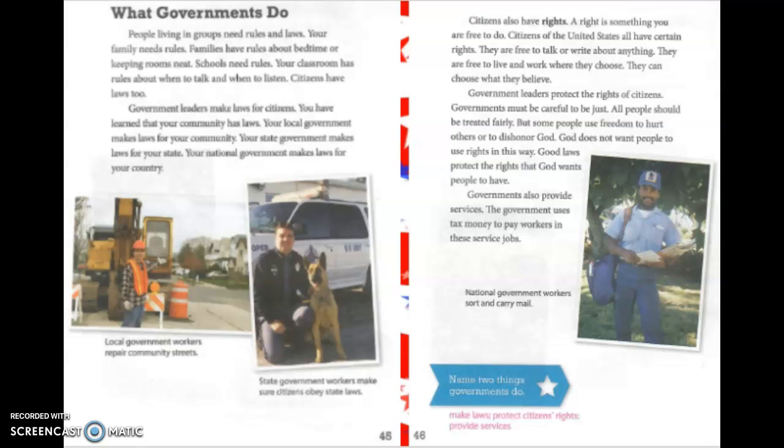So, what are 2 things that the governments do? They make laws and they protect citizens' rights. And a third thing they do is they provide services. So you can see by these pictures, these are different people that work for the government and they provide a service to help citizens.